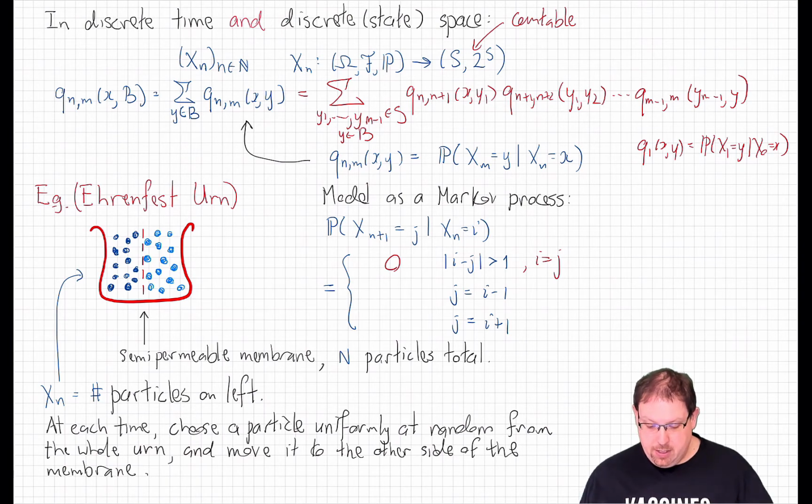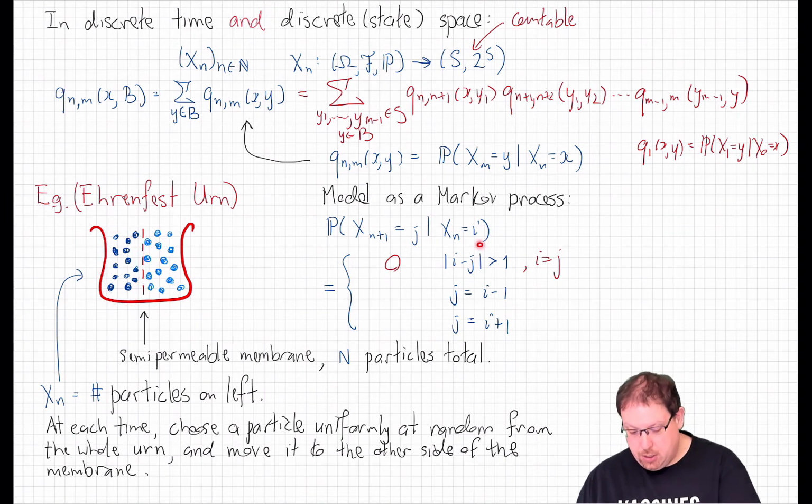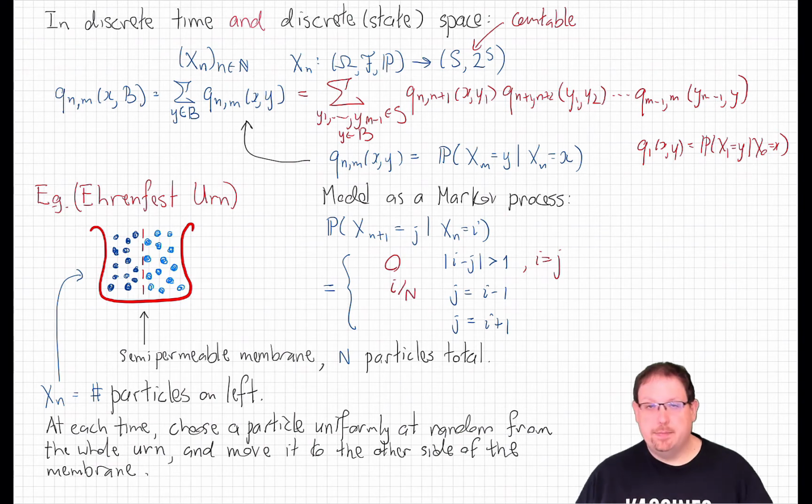So if j, which is the state we're supposed to end up in, the number of particles on the left-hand side, is 1 less than i, which is the number of particles we started with before this time step, the probability of that happening, which is the probability that we chose one from the left-hand side and then moved it over to the right, is just going to be, because we're choosing uniformly at random from the n particles in the bin, the number of particles on the left-hand side divided by that number n. And we're conditioning on the case that X at time n, the number of particles on the left at time n, is i. And so this is i over n.